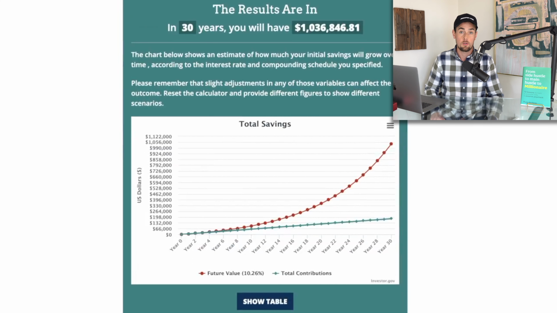Well, that's how you do it. You do it with index funds. You don't do it with messing around with stock picking or anything like that.